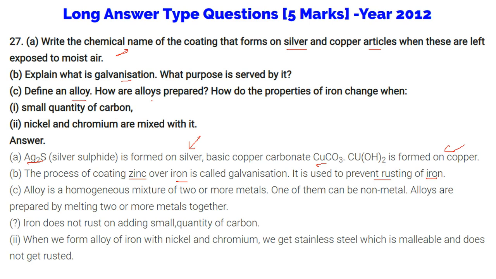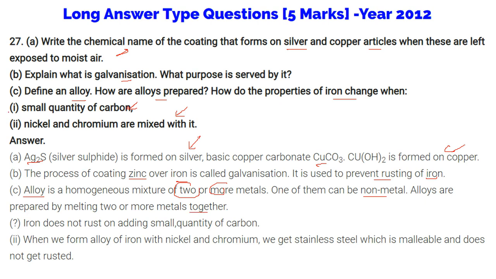Define alloy. How are alloys prepared? How do the properties of iron change when small quantity of carbon, nickel and chromium are mixed with it? First of all, alloy. This is a homogeneous mixture of two or more metals. One of them can be non-metal. Alloys are prepared by melting two or more metals together.